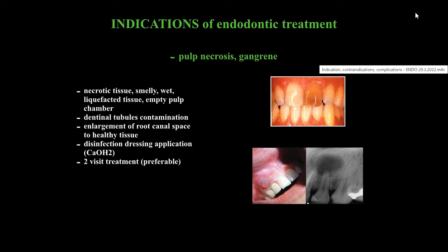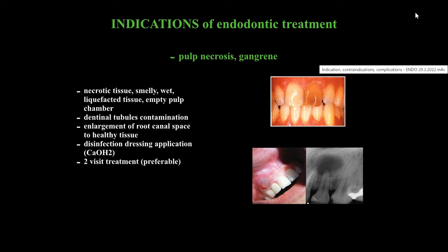Indications of endodontic treatment: pulp necrosis, gangrene. In the pulp chamber, we can see necrotic tissue, smelly wet liquefacted tissue, or also we can see empty pulp chamber. We expect dentinal tubules to be contaminated. Gas and pressure present in the pulp chamber can push infection deeper into the dentinal tubules.